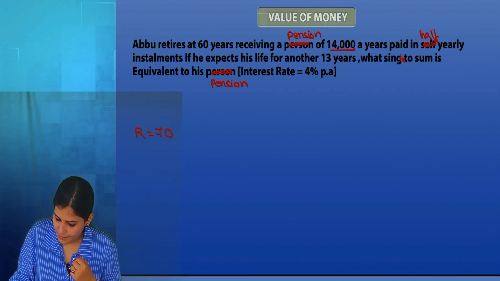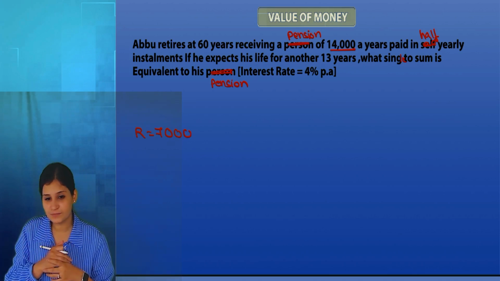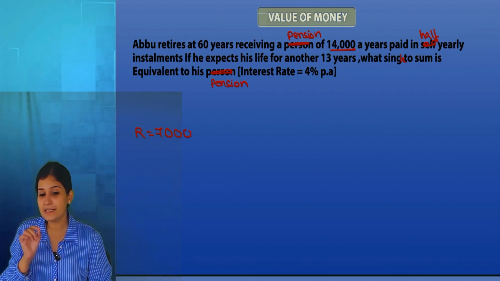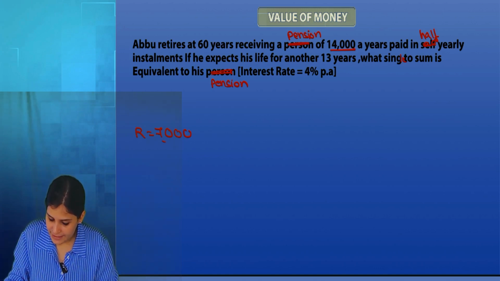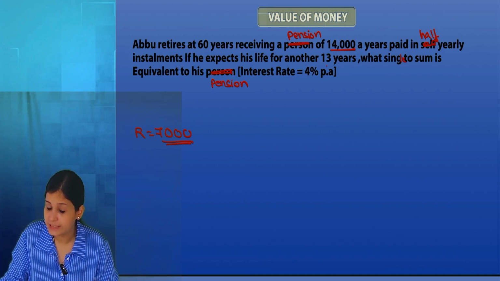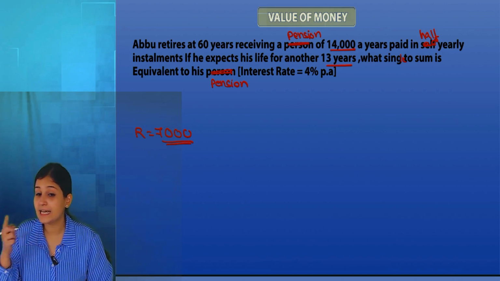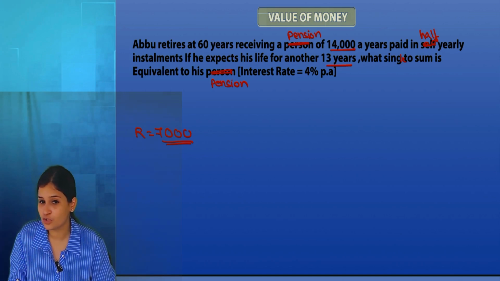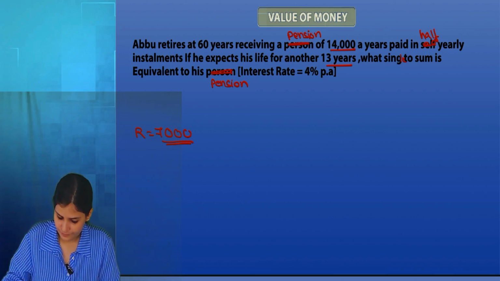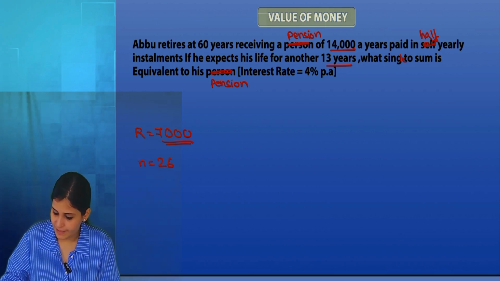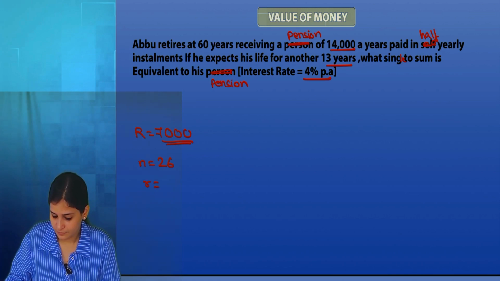If he expects his life for another 13 years, we expect this 7,000 for 13 years. But we are talking about half-yearly installments, so how many payments will he get? 26 payments. At 4%, we calculate it as 2%.